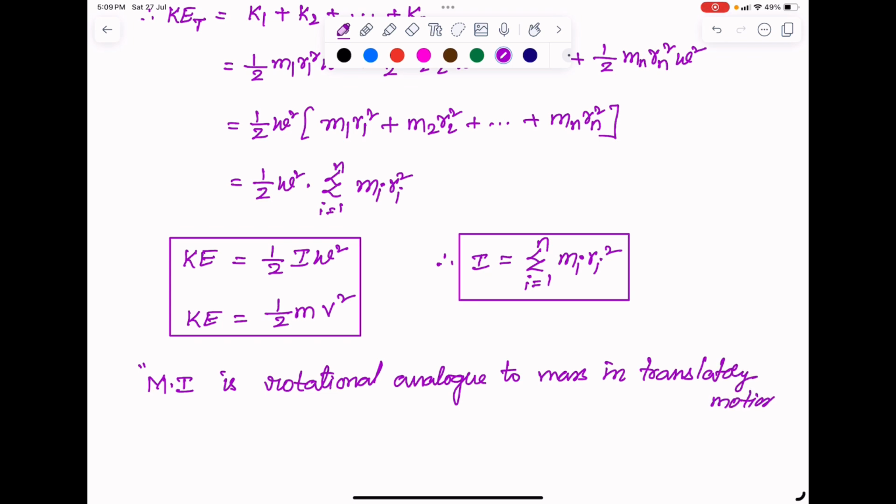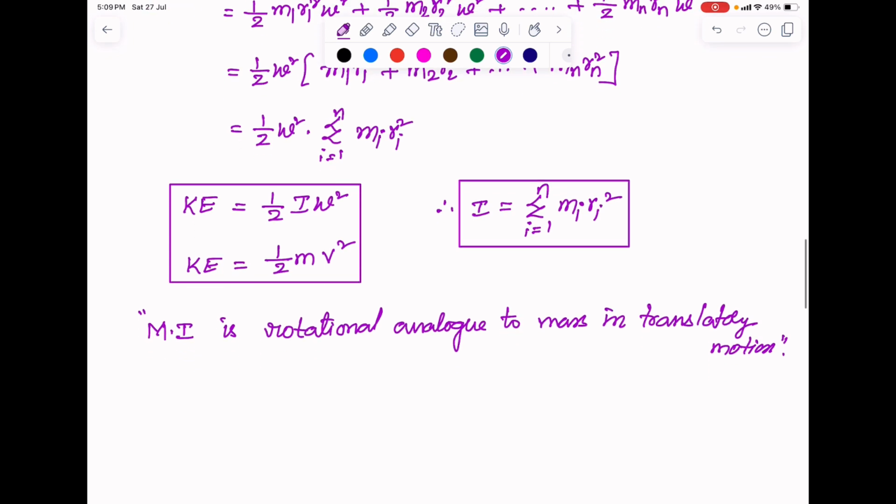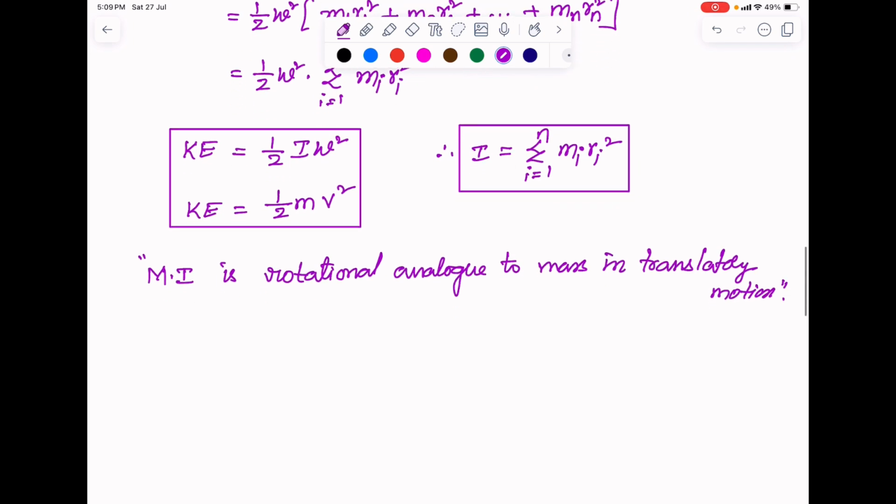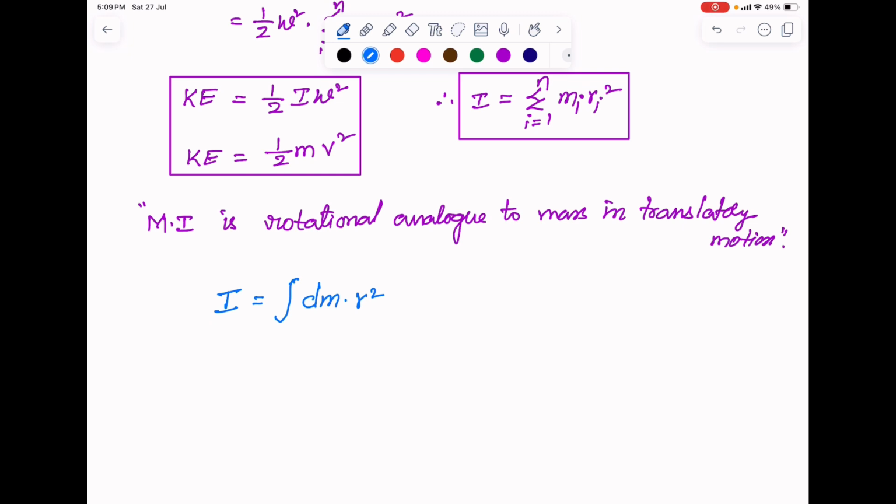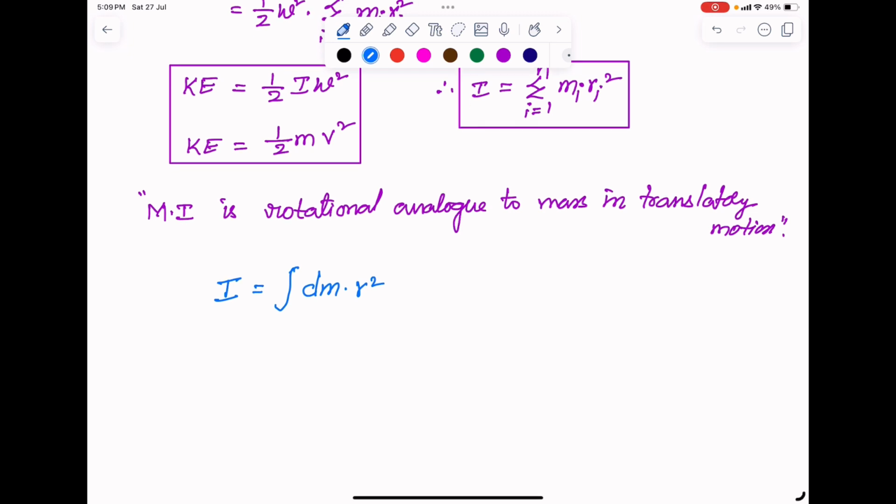In our next video we will try calculating the moment of inertia for various types of regular figures. But before that, let us make a small change in this formula so that it will be easy for you to calculate the moment of inertia. I is equal to summation, which I would like to replace by an integral of smaller masses, so integral of dm into r square. Integral dm r square gives the moment of inertia of the total rigid body.